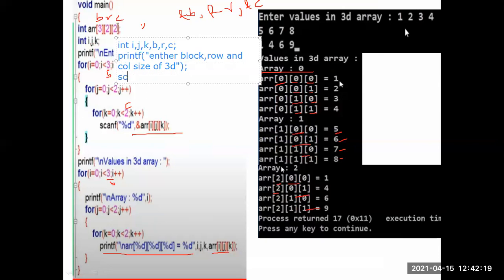Next, you write the scanf function. Scanf. I am taking 3 variables, that's why I write %d, %d, %d. Okay, quotations, comma. I am allocating address for those variables: ampersand b, comma, ampersand r, comma, ampersand c. Okay.